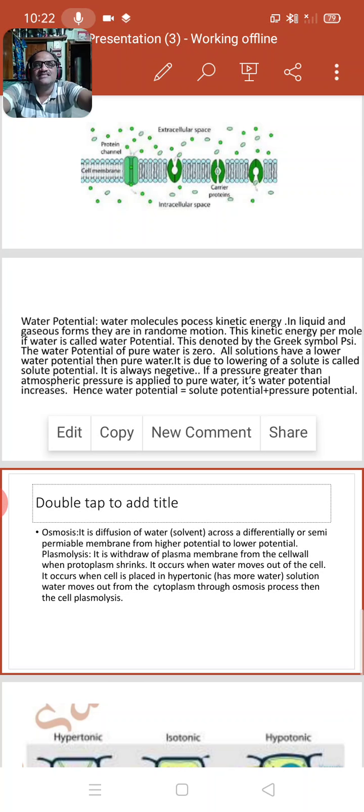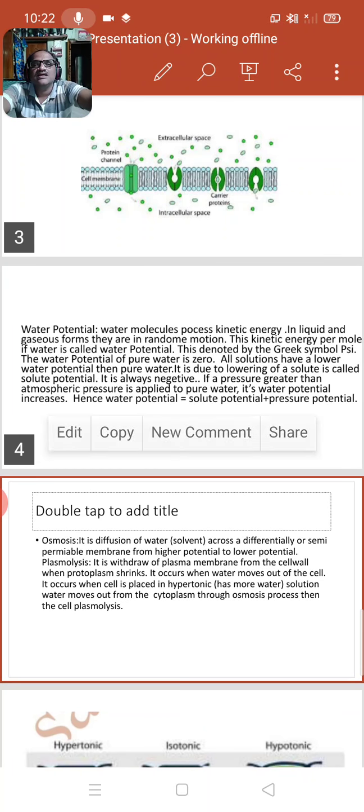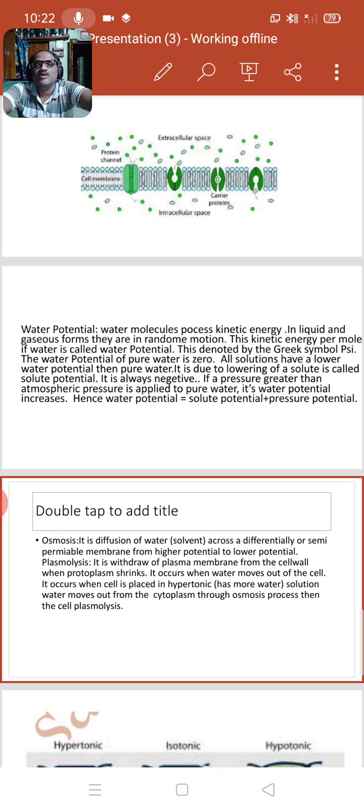This kinetic energy per mole of water is called water potential. The energy present in the molecules of water and gas is called water potential. It is denoted by the Greek symbol psi.